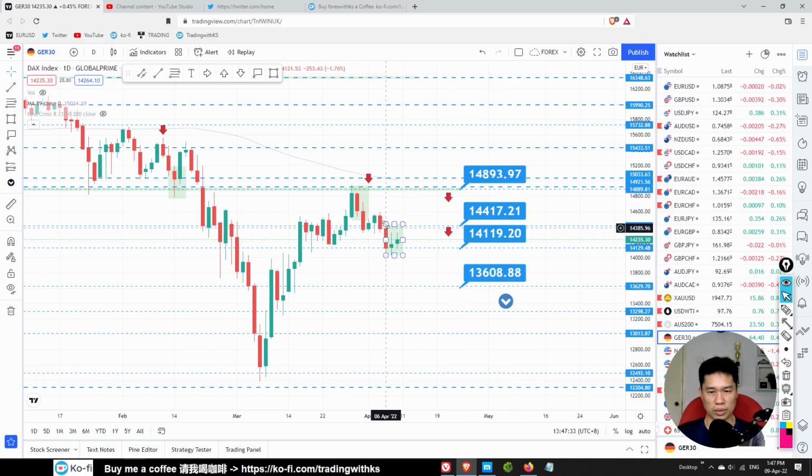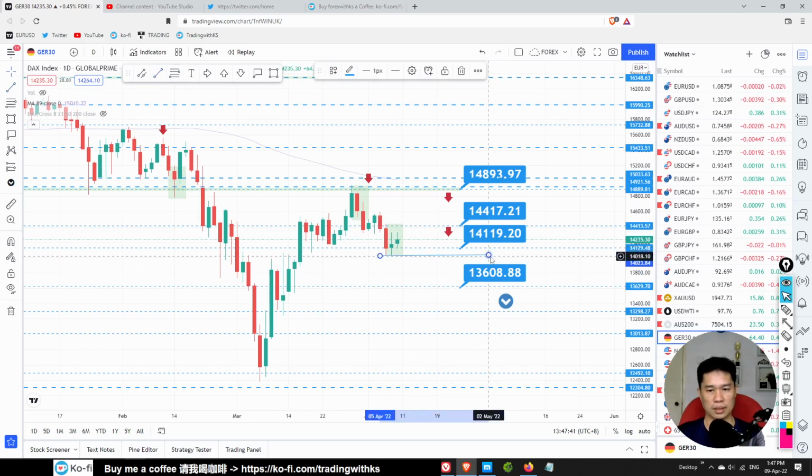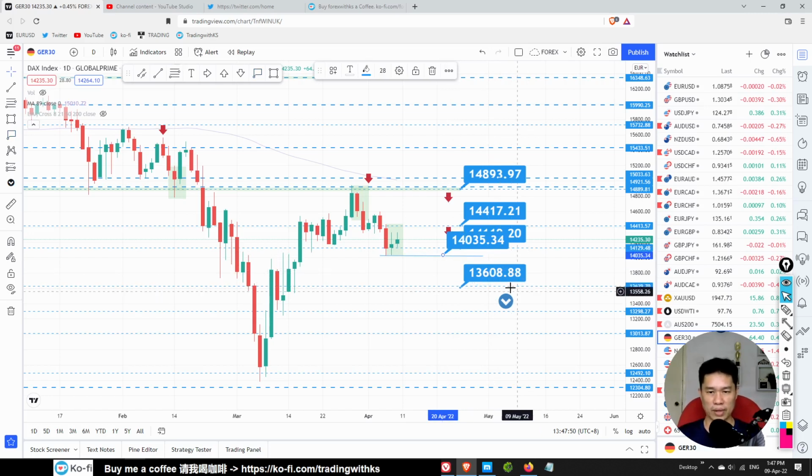Okay, so their price is consolidating at this area, right? So if we got a breakout from here, okay, a breakout from here, possible there's a sell trade 14035. Okay, a break below here, it's possible there's a sell trade towards 13608, this area.